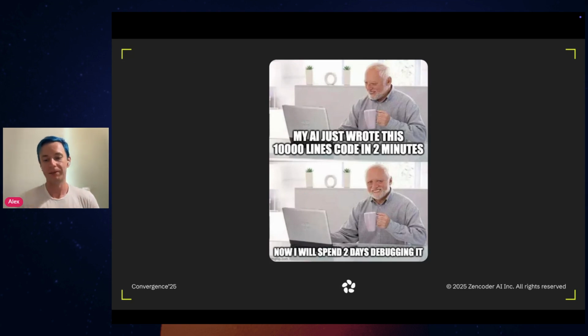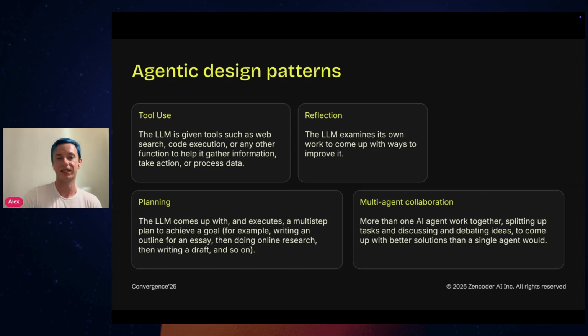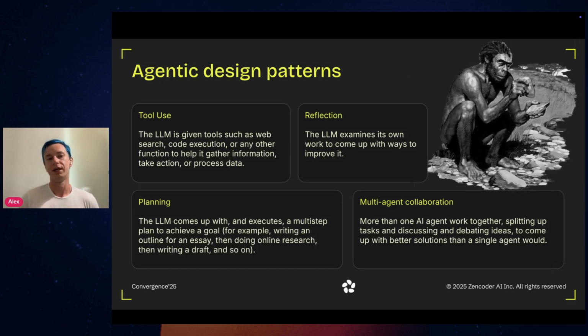Now, the main difference from regular software which agents have is essentially that they follow agentic design patterns. First of all, they can use tools, and those tools could be pretty much anything. It could be a web search, it could be some local file manipulation, it could be sending a request to a RESTful API, and so on. They can also do some planning steps, so they can essentially create a plan and then follow those steps to achieve the goal. They can also reflect on those plans. They can reflect on their work or the work of each other.